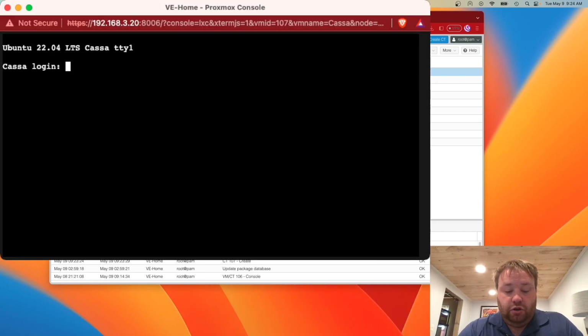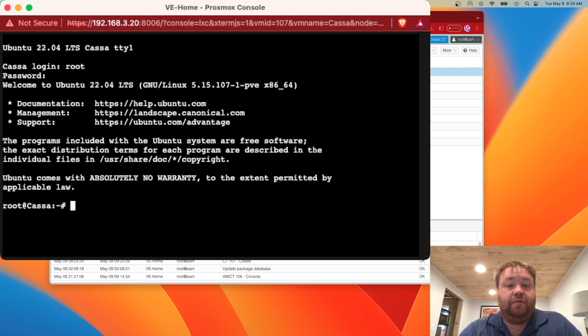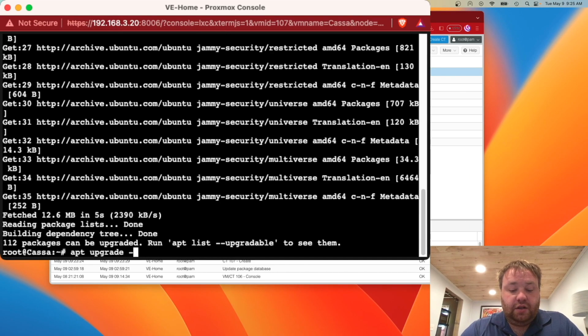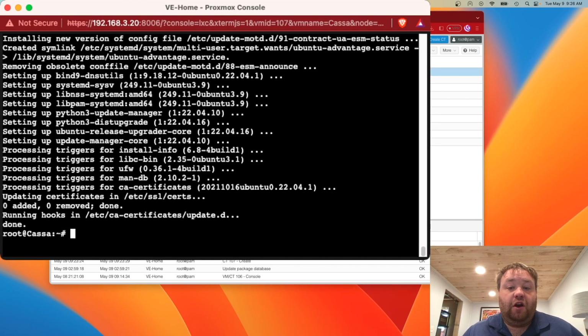So with our console open, we're going to log in with root and the password that we set up at the beginning. Now the first thing I always do is run an apt update and an apt upgrade -y. So now that we've updated and installed all of the software components that come by default with Ubuntu,